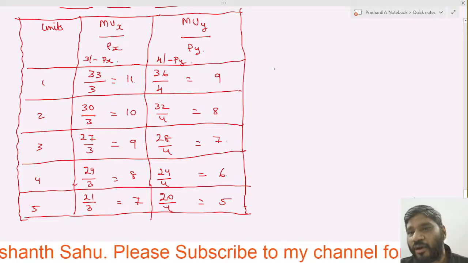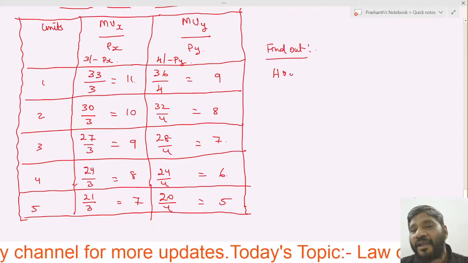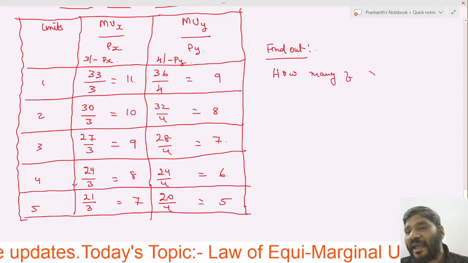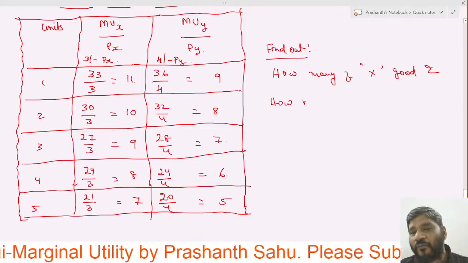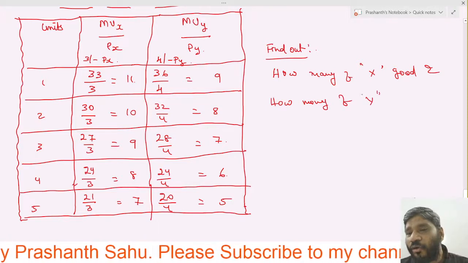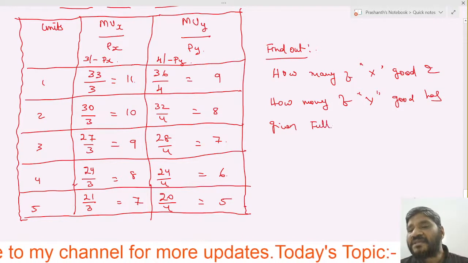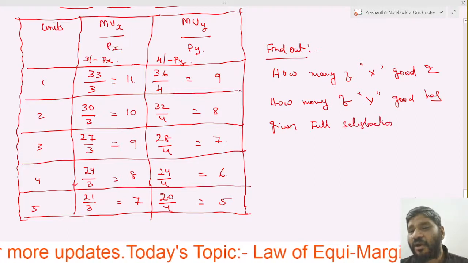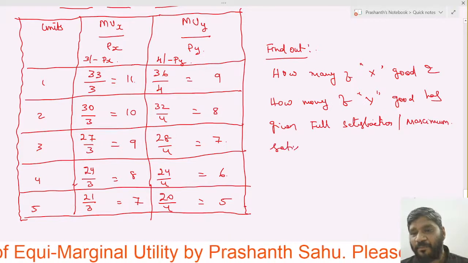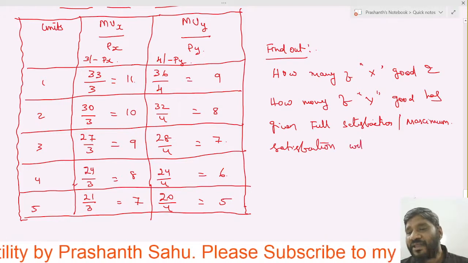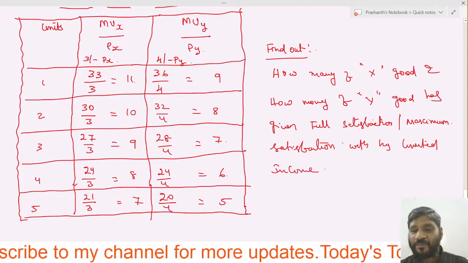We have to find out how many units of X good and how many units of Y good have given the consumer full satisfaction, also called maximum satisfaction, with his limited income. That is what we have to calculate here.